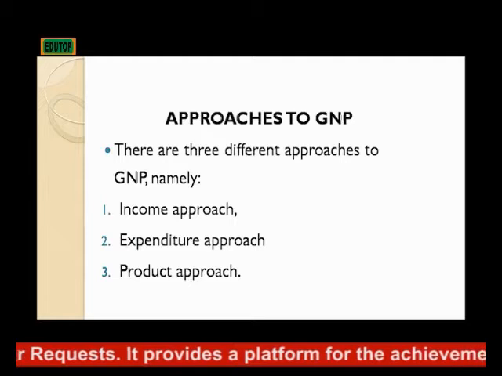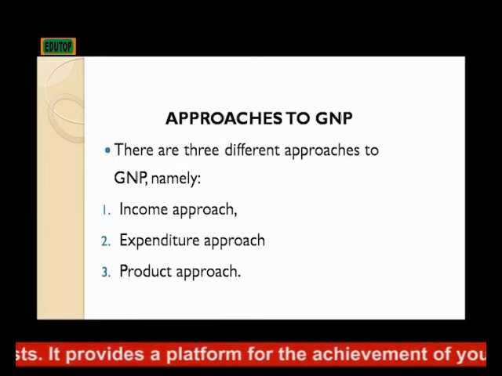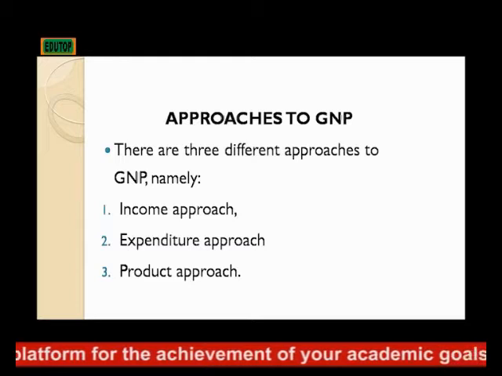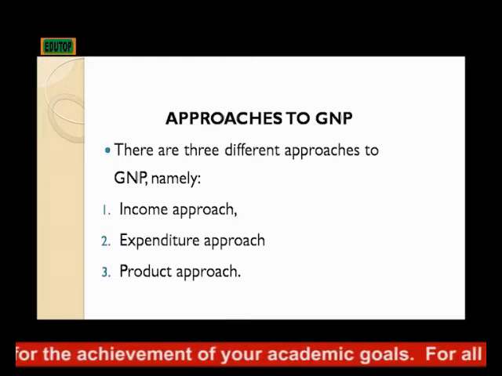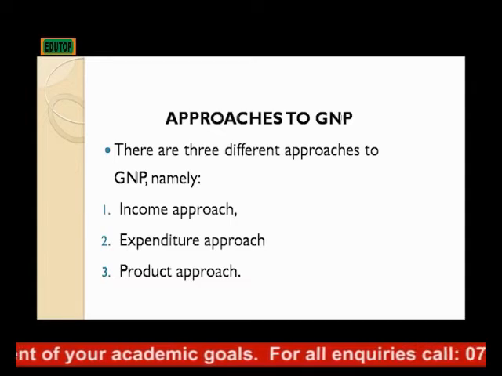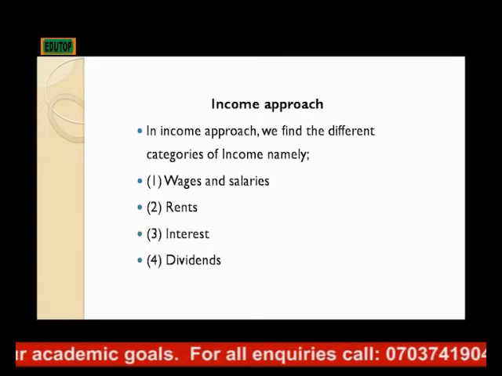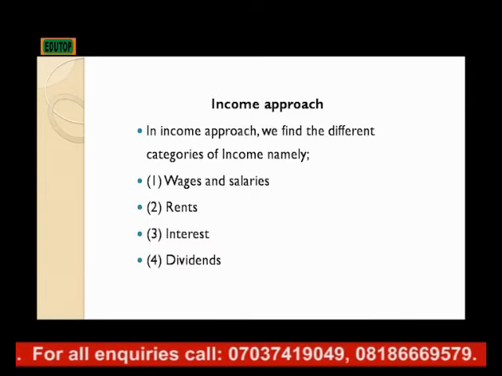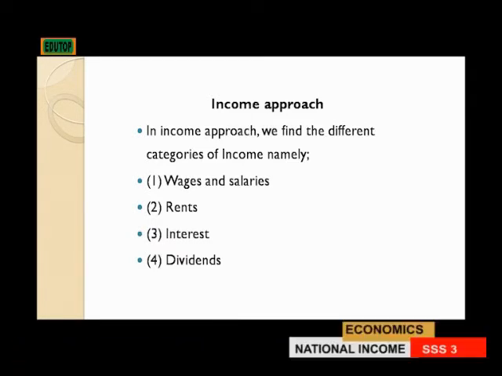Then we have some approaches, some methods of calculating the GNP. The first one we have is the income approach. Second one we have what we call the expenditure approach, and third one we have the product approach. Now, in the income approach we find the different categories of income, such as the wages and salaries of the workers, the rent on land and other assets, the interest.